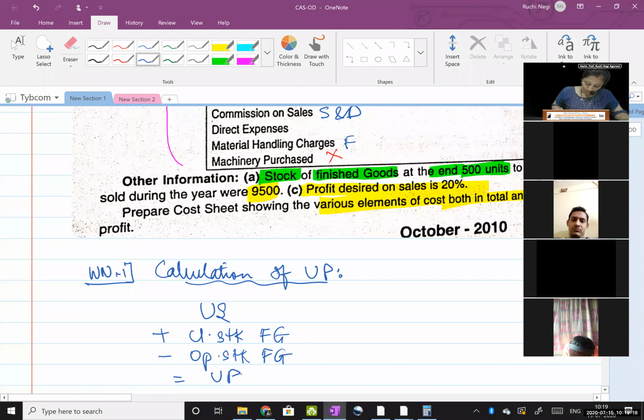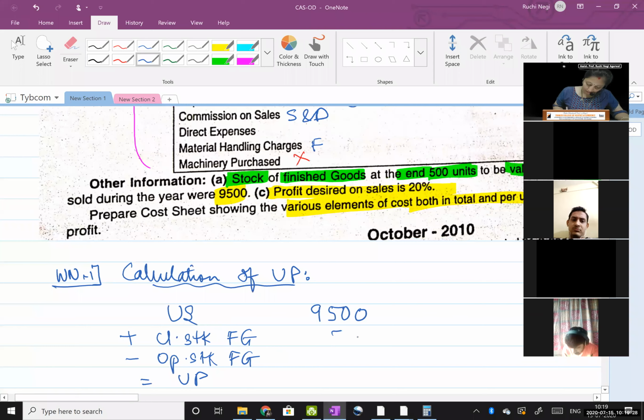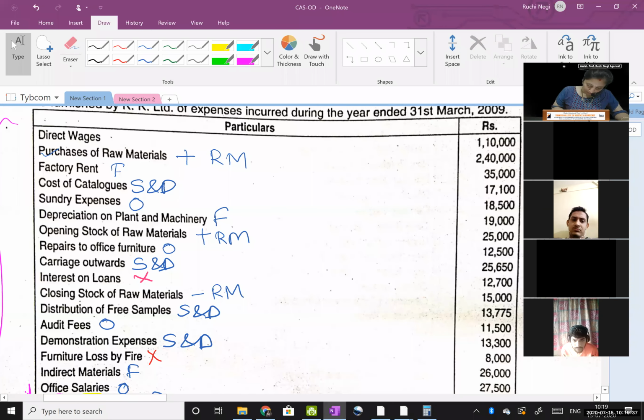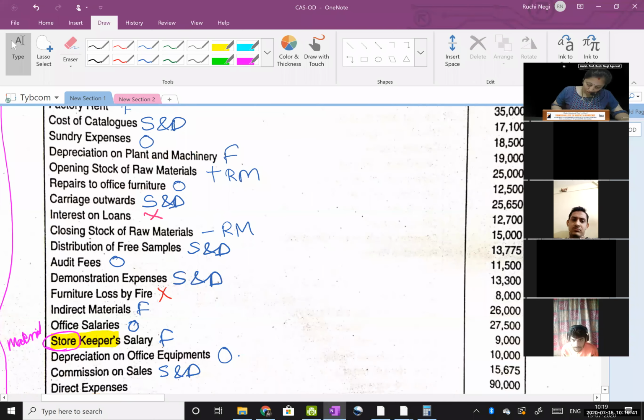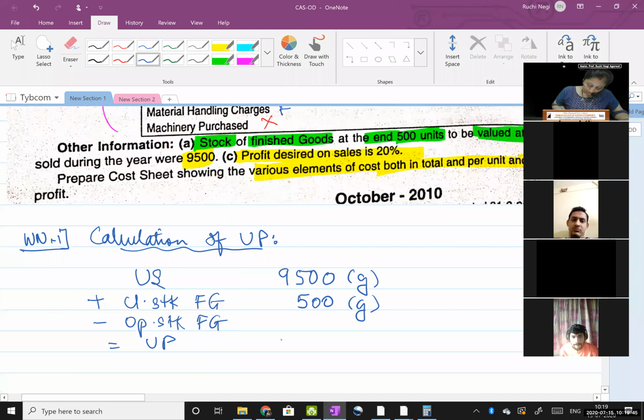Units sold is 9,500. Closing stock of finished goods is given, 500. Opening stock is not given, so write 0 or dash or nil, your wish.